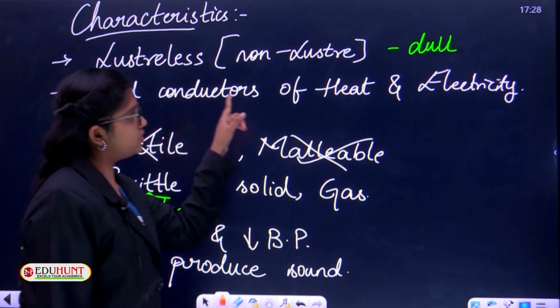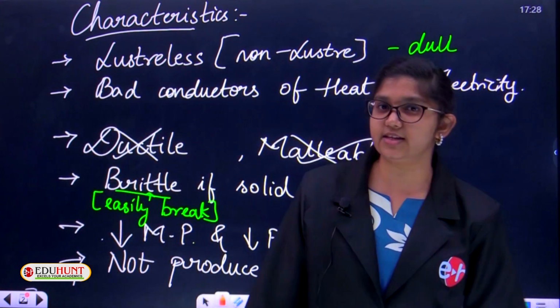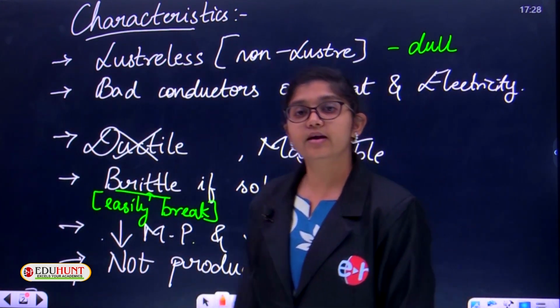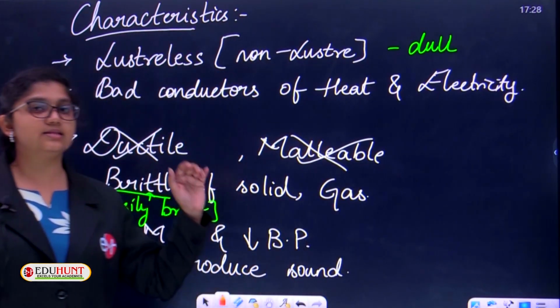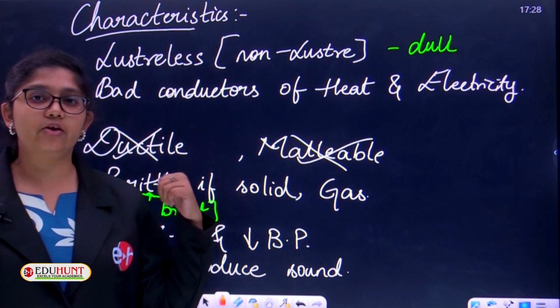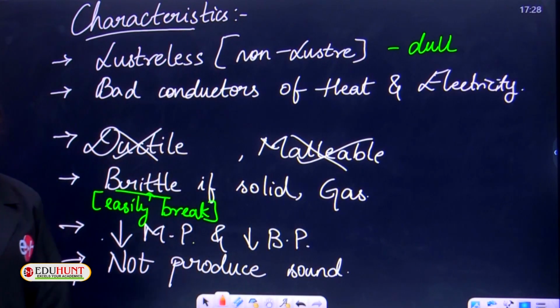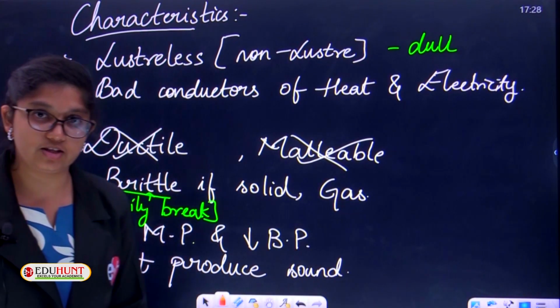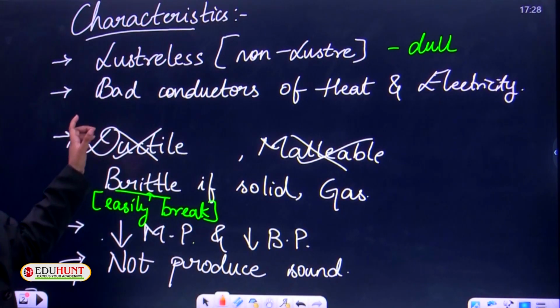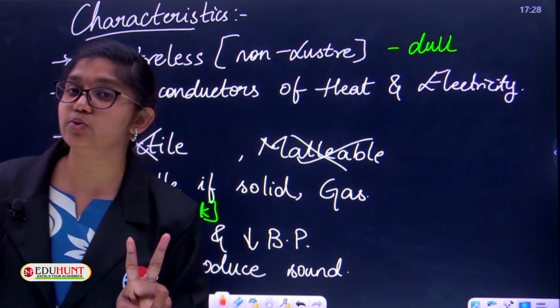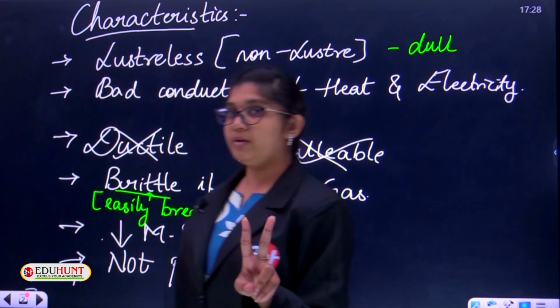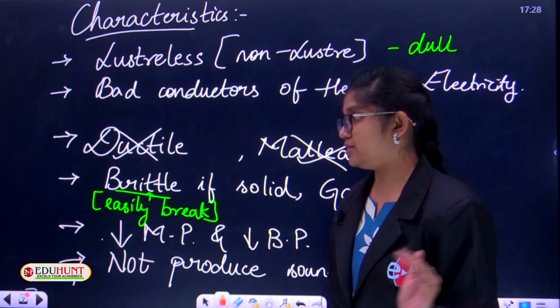Lusterless, non-luster, dull in appearance. All these things you might have observed outside, but there are some exceptions. As there are exceptions in metals, there are also exceptions in non-metals. Let me tell you the exceptions to this luster property. All the non-metals are lusterless, but there are two non-metals which are very shiny in appearance.